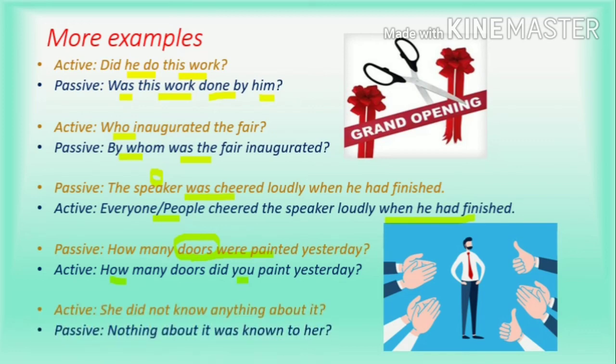She did not know anything about it. Now, this sentence is in past negative form. Did not know what? Anything. This is a negative form, so anything becomes nothing. Nothing about it is the subject. Was known to her. We use the preposition to here. It's not by.